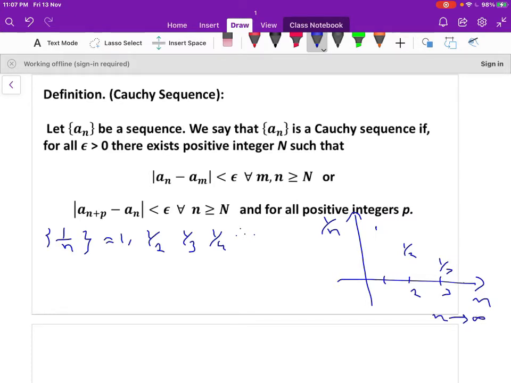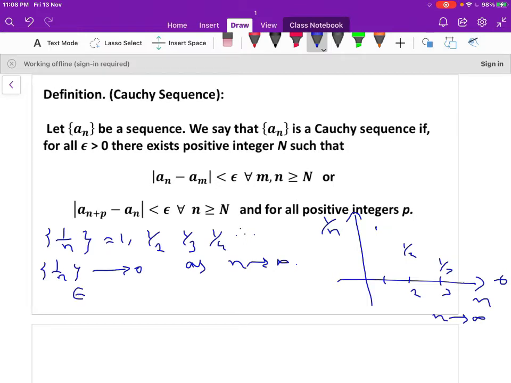So as n increases, the sequence goes to 0. Therefore 1 by n goes to 0 as n tends to infinity. So as n increases, the sequence goes to some real number. Therefore it is a convergent sequence. So graphically we have shown that.